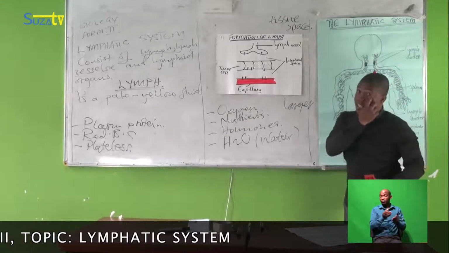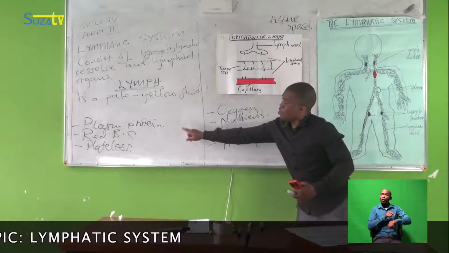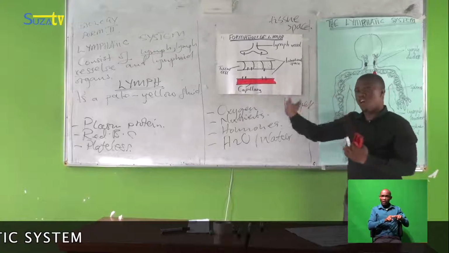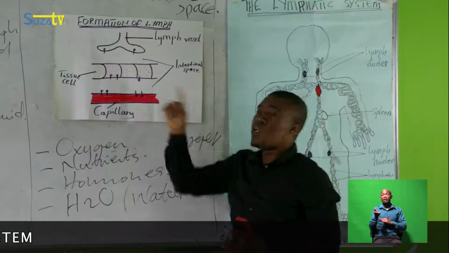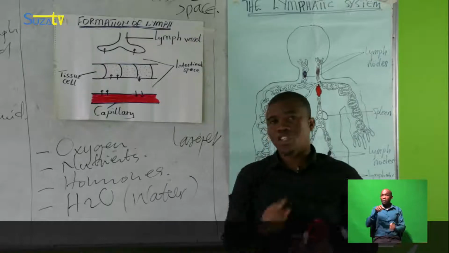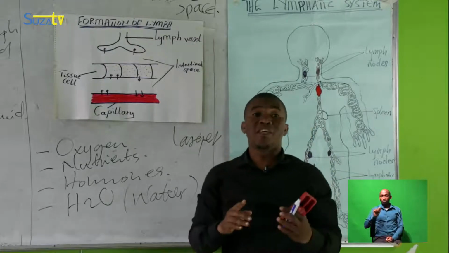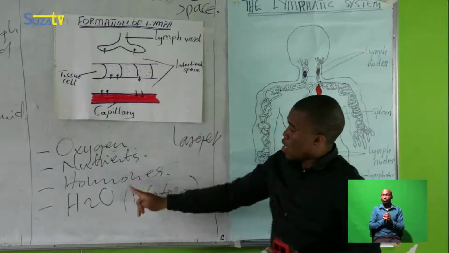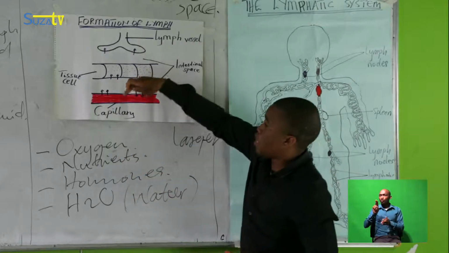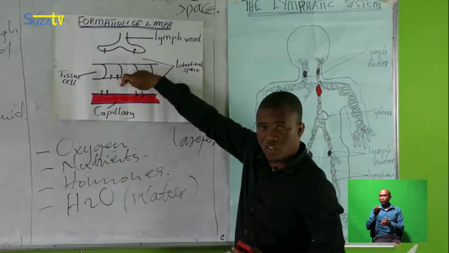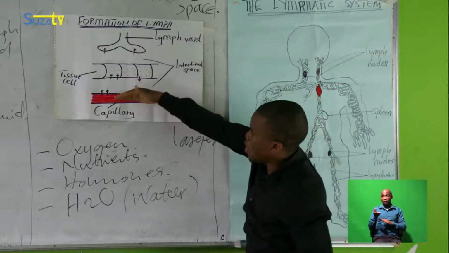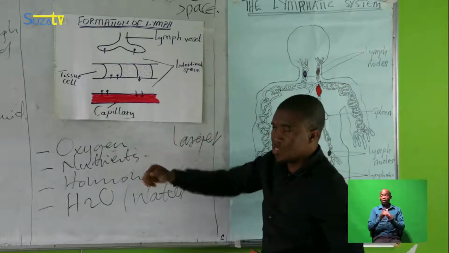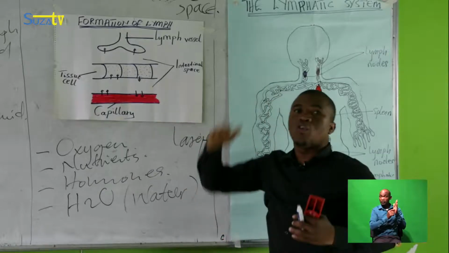So when such substances remain and do not diffuse out, this creates a potential state, I mean a demand for substances. For example, nutrients such as glucose have already diffused out to the interstitial space. Here there remain only proteins and red blood cells, so the concentration of solutes will be higher.